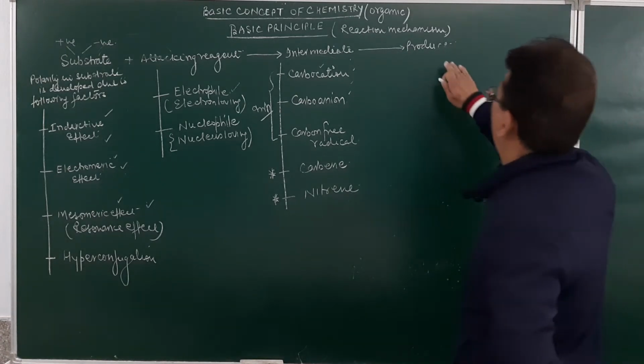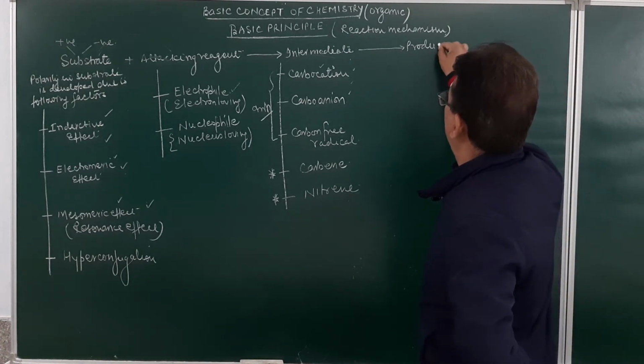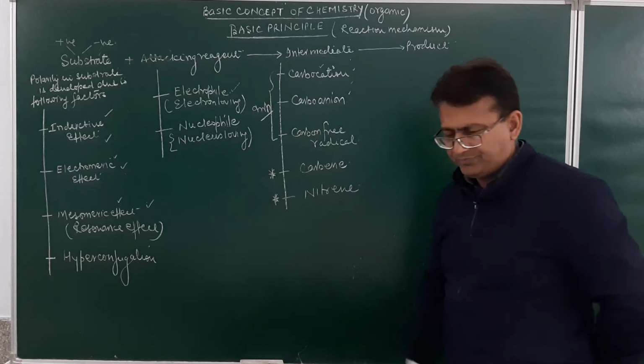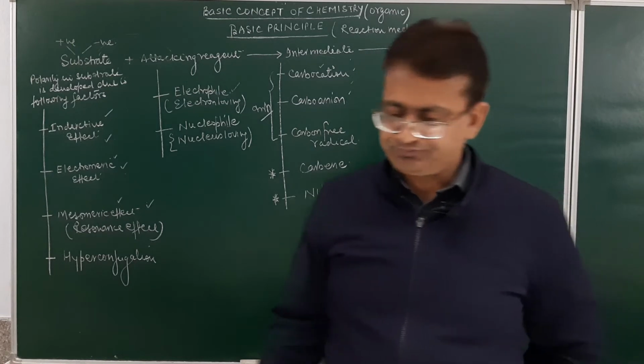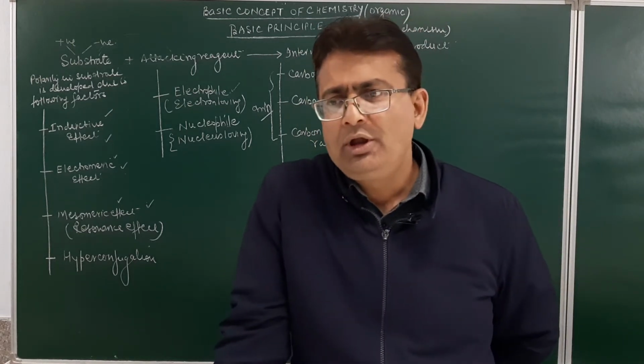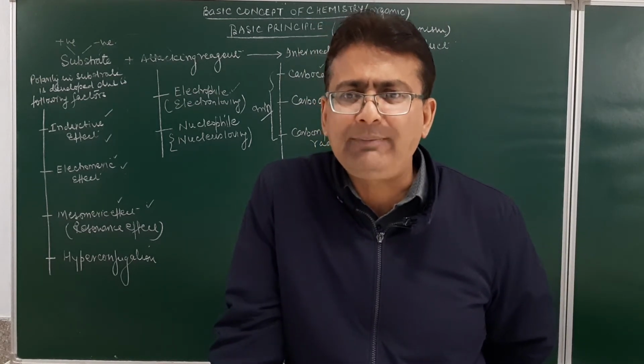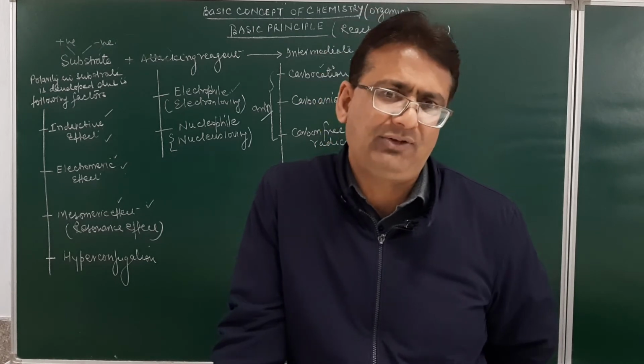Now students, when the reaction intermediate results in the formation of the product, the product formation occurs through various types of reactions in organic chemistry.